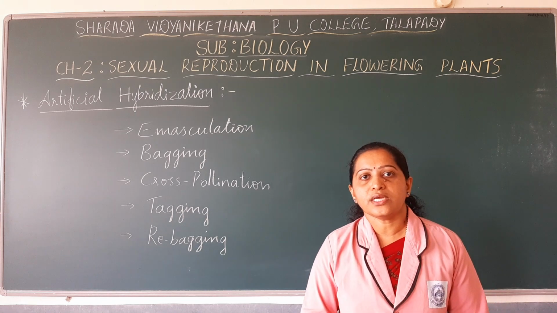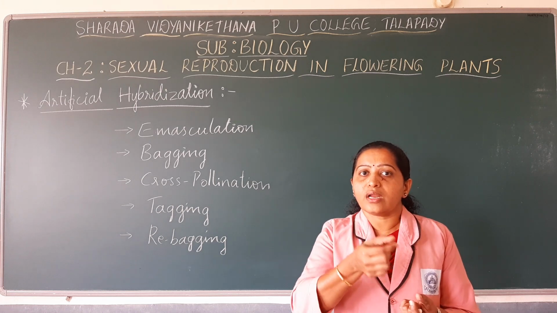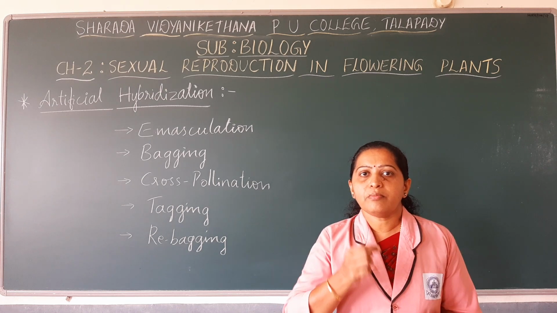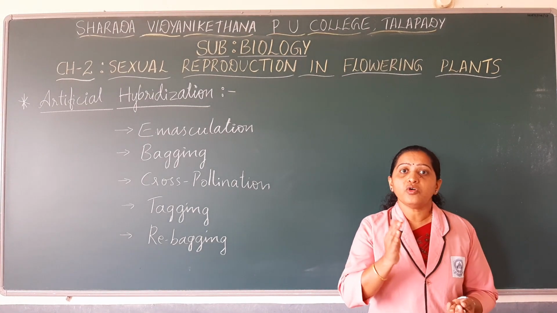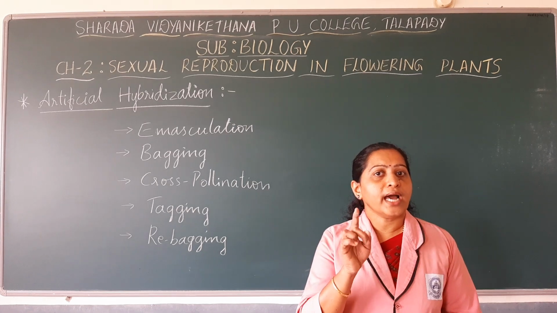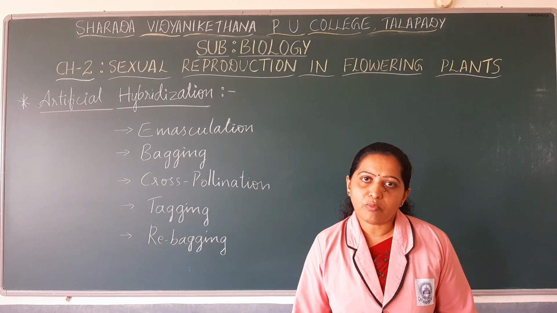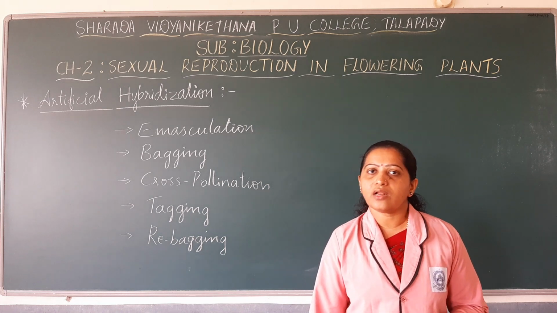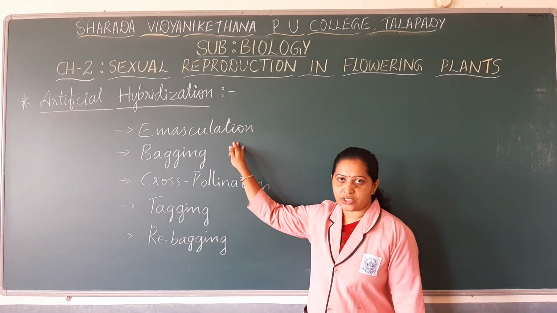So emasculation is the process of removal of stamens or anthers from a bisexual flower or bud before the anthers dehisce. This point you have to remember: before the anthers dehisce, the stamens have to be removed. This process is known as emasculation.